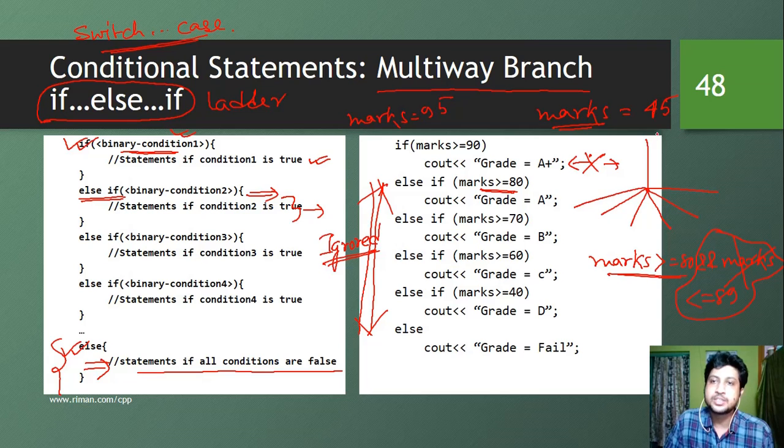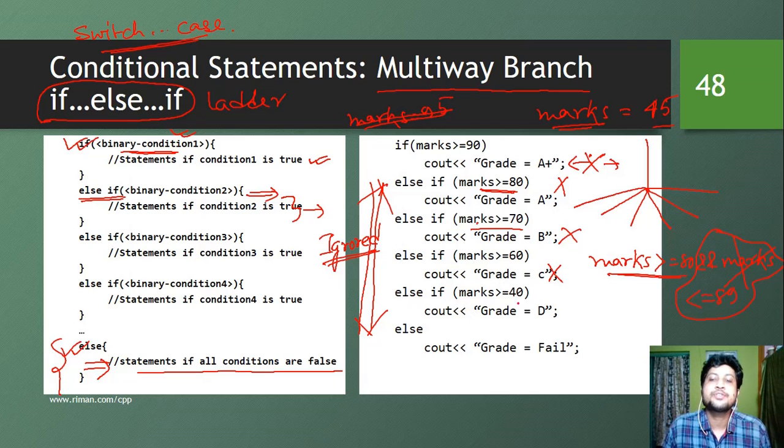If the number is 45, what is going to happen here? Else if it is greater than or equal to 80, this particular statement is also going to be ignored because the number is not greater than 80. Then we check if the marks is greater than 70. This statement is also ignored because the marks is 45, which is less than 70. Then we check if the marks is greater than 60, and this statement is also ignored because the marks is 45.